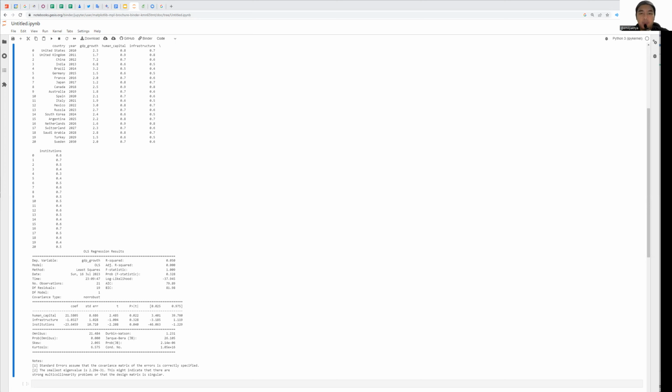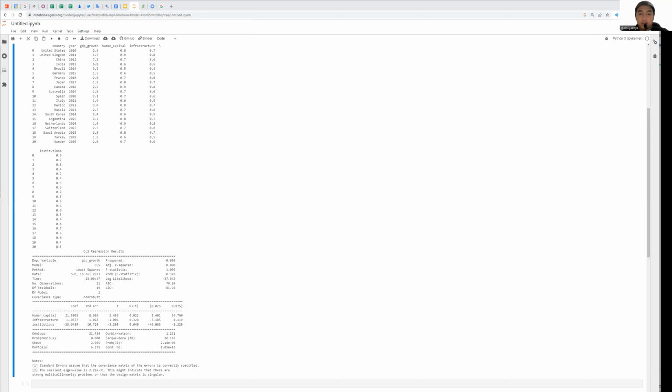In this case, the coefficients for human capital, infrastructure, and institution are provided, along with their standard errors. The coefficient indicates the direction and the magnitude of the relationship. For example, a coefficient of 21.5 for human capital suggests that a one unit increase in human capital is associated with an expected increase in GDP growth by 21.5 units.